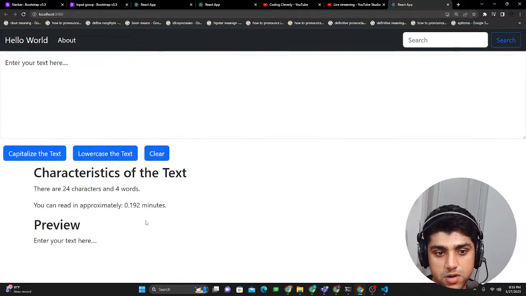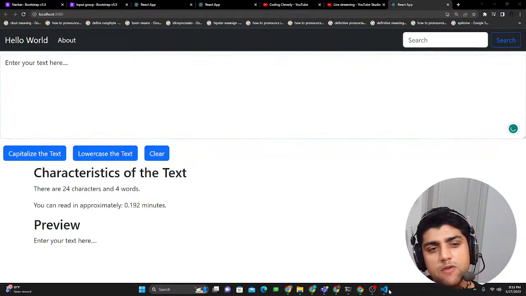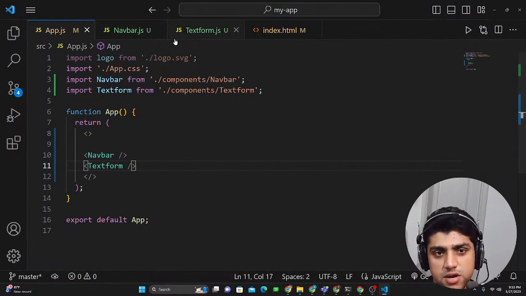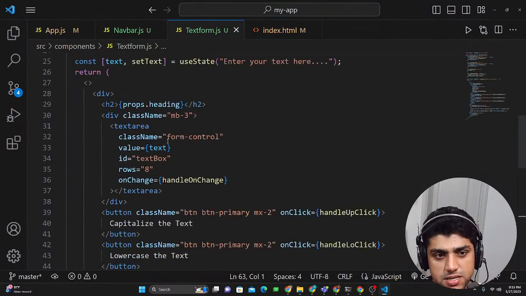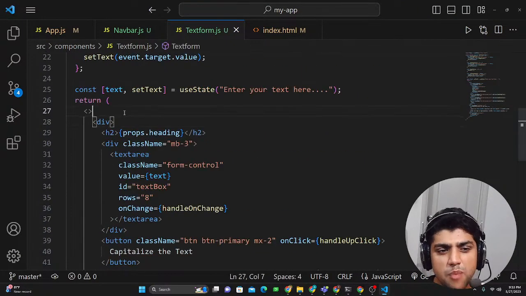We have some buttons as well, but there's some code that's not working properly, and I'll show you how we could adjust it. Go to the text form place. I'd have some handling methods and all that. I'll provide this source code.